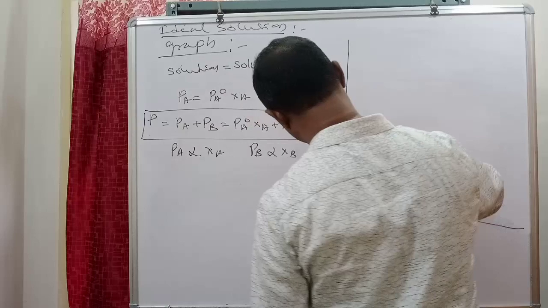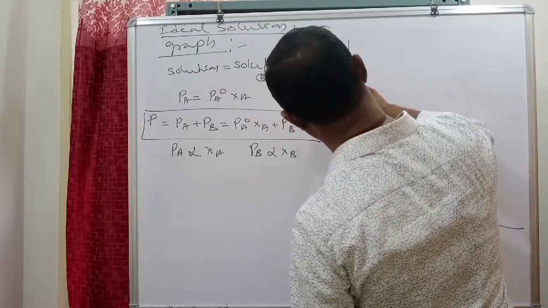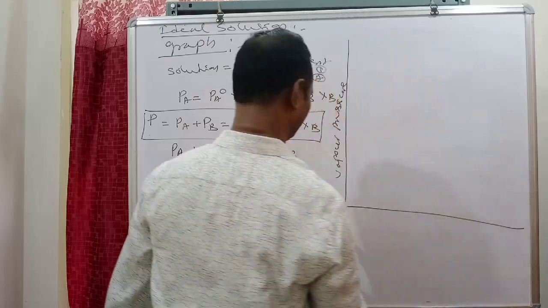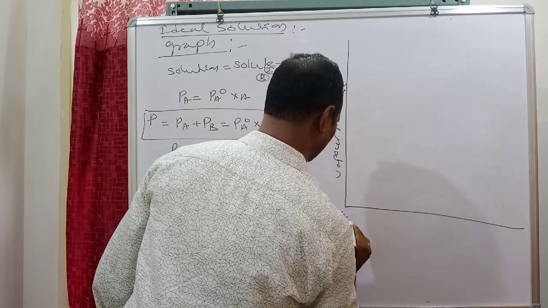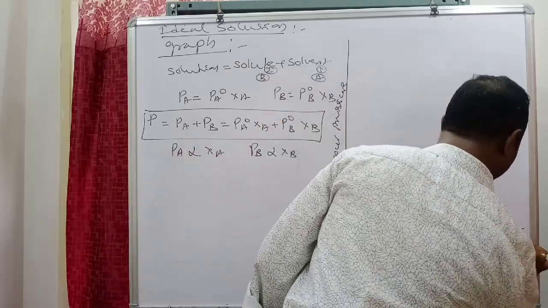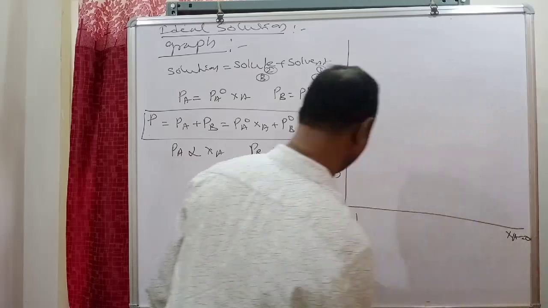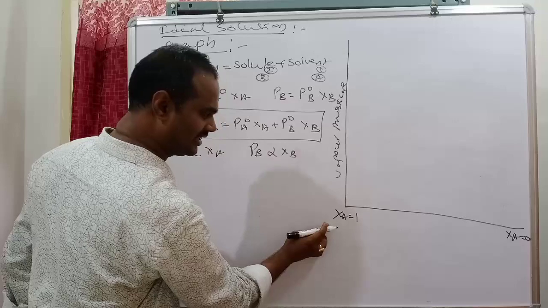Here, vapor pressure, here mole fraction of XA is equal to 1, here XA is equal to 0. From here to here, mole fraction, that is XA 0 to XA 1.